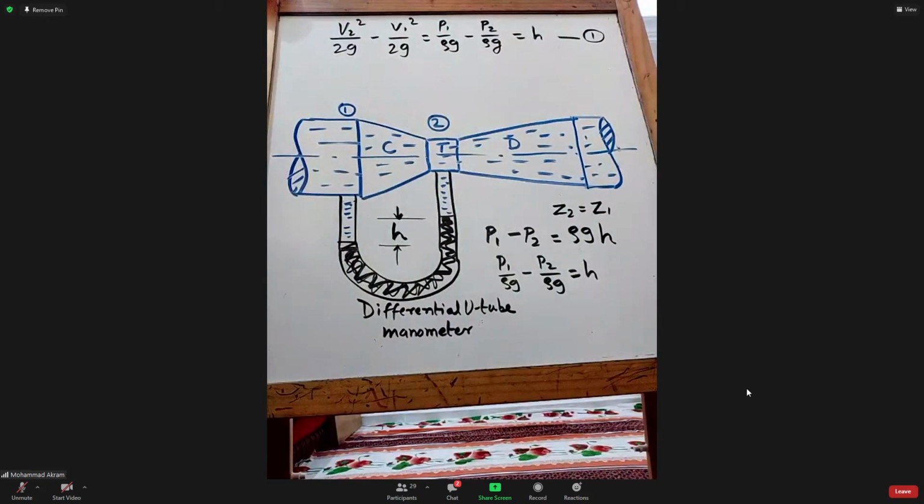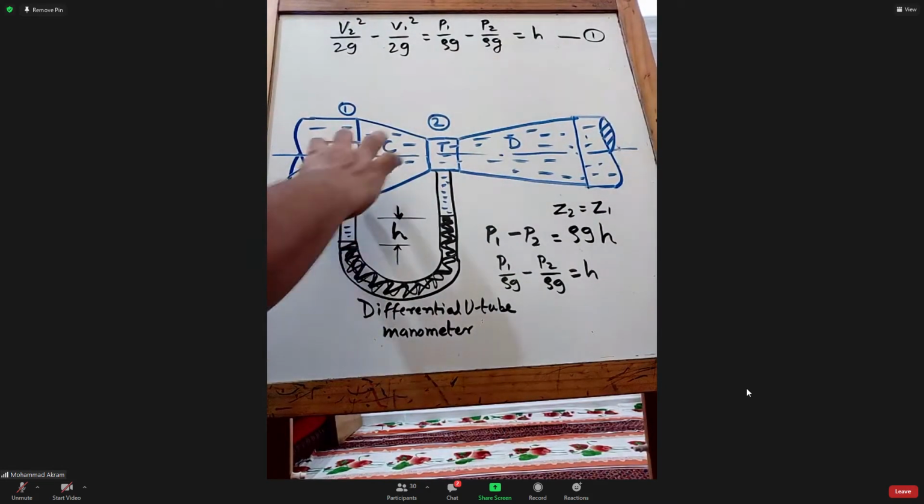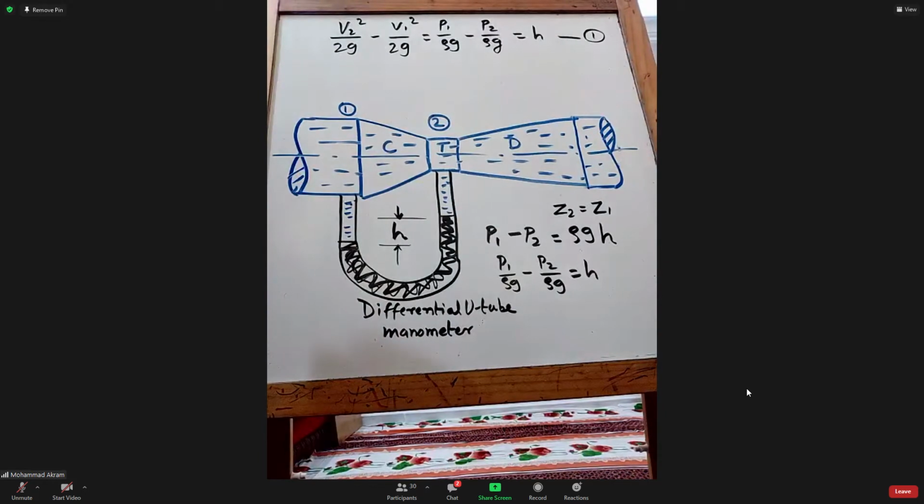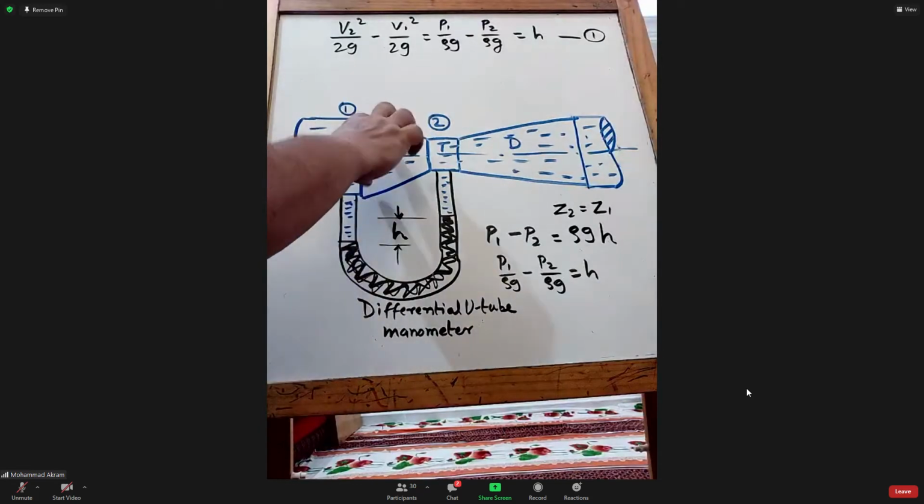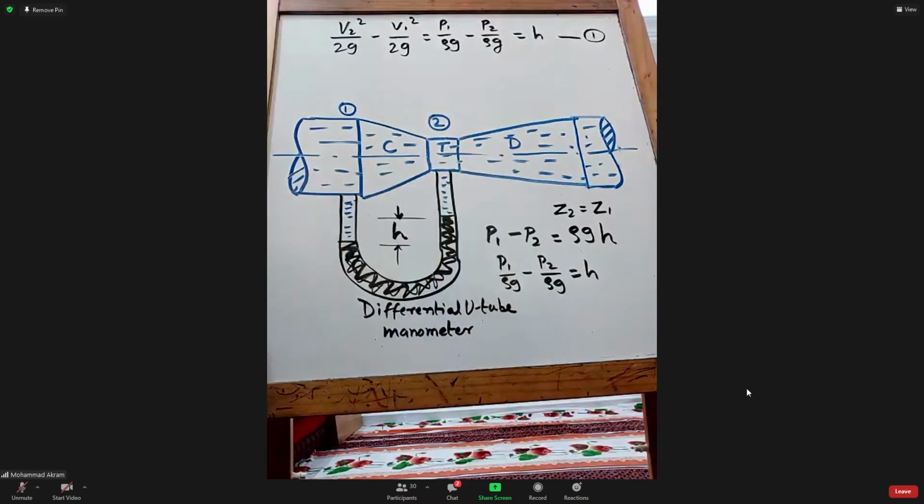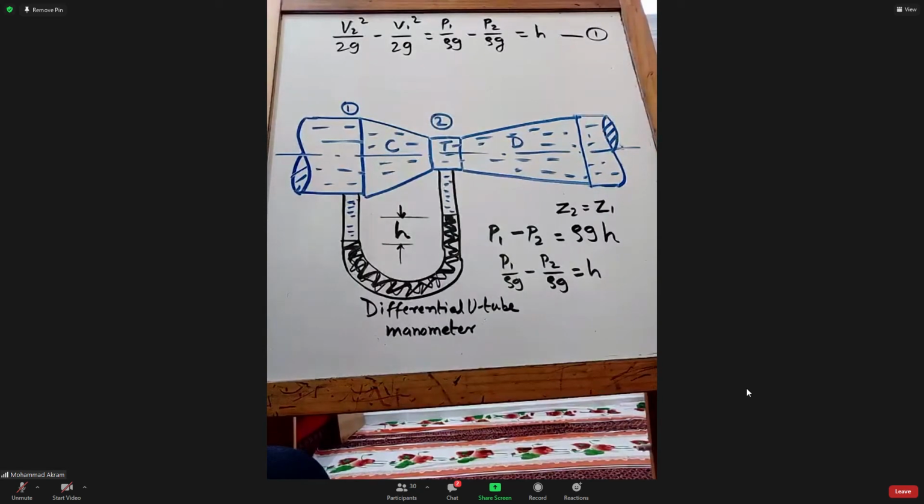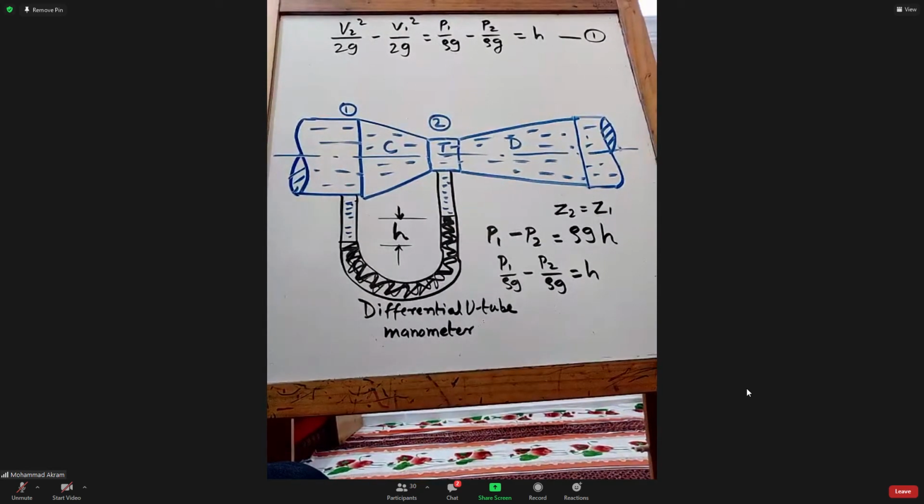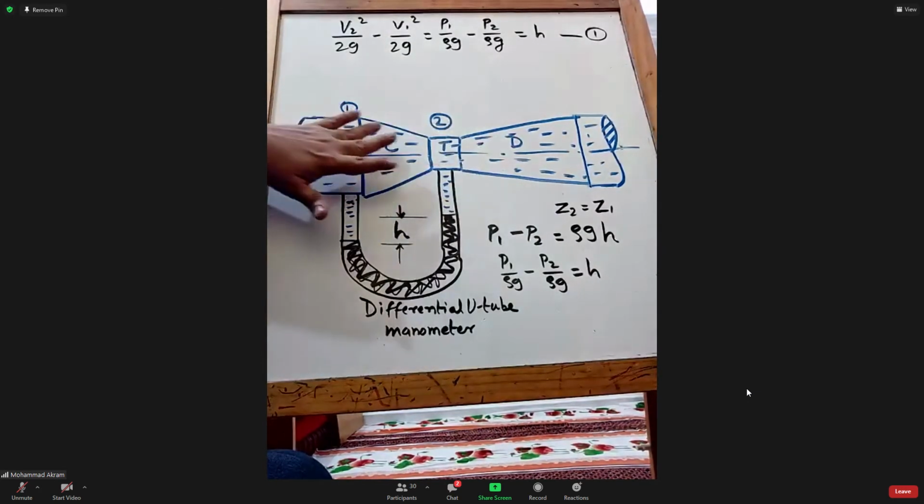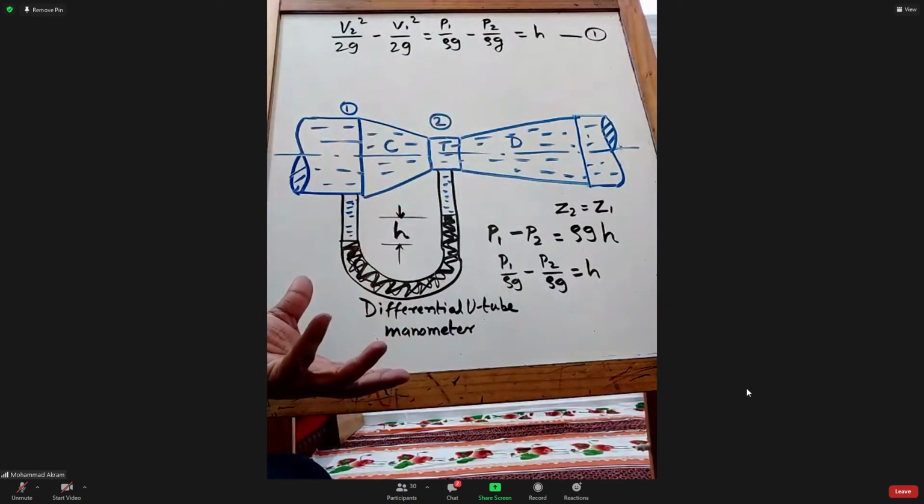I told you this venturimeter is used for measurement of what? What do we measure using this venturimeter, not the manometer? This device, the convergent divergent tube, we use this for measurement of discharge. I'm repeating, how much is the flow rate? How much flow is going per unit time? That is measured using the venturimeter.